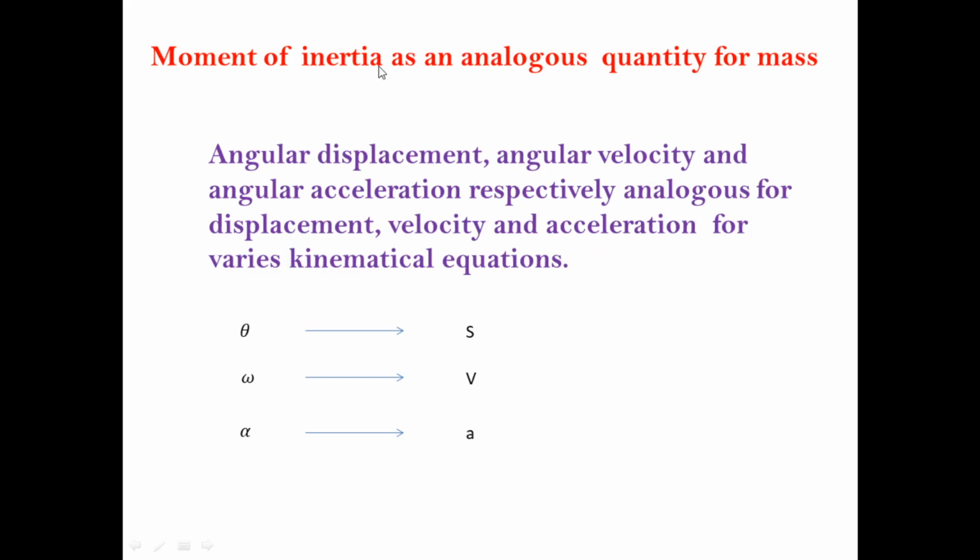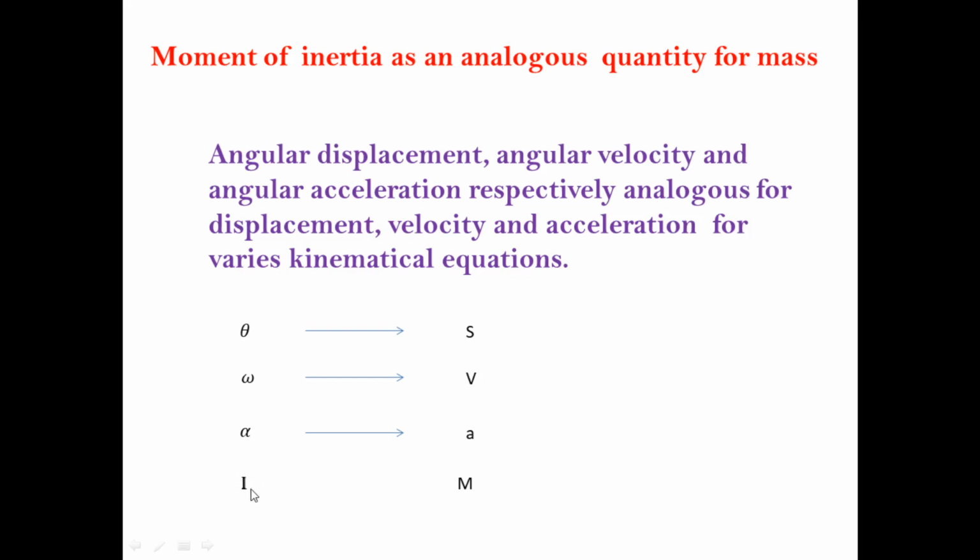See, this is moment of inertia, and the moment of inertia is an analogous quantity for mass. Let's see, the moment of inertia is denoted by I, and you know the mass is denoted by m. When the object is performing rotational motion, its mass, meaning inertia, is the rotational inertia.